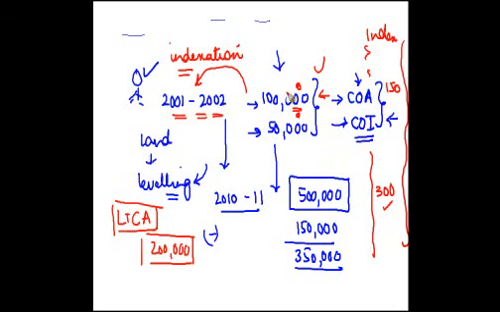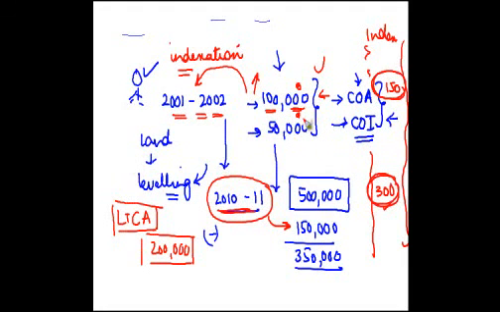So what the government says is, instead of giving you a cost of 1 lakh as a deduction here, we will increase this 1 lakh by the same proportion by which the index of the year in which the asset is transferred, which is 2010-11, bears to the index of the year of purchase. The ratio of the index of these 2 years will be taken into consideration. So I will take my cost of 1 lakh or 1,50,000 as the case may be, multiply it by the cost inflation index of the year when the asset is transferred and divide it by the cost inflation index of the year when it was purchased. If I do this, my 1,50,000 actually becomes 3 lakh.